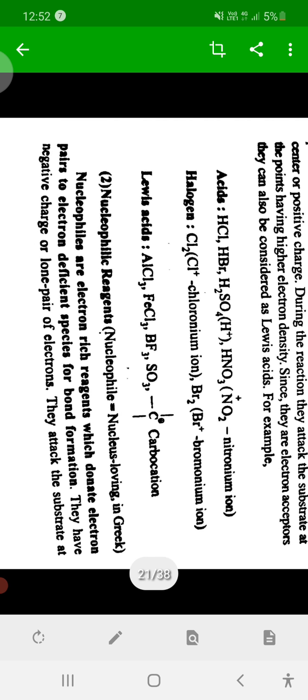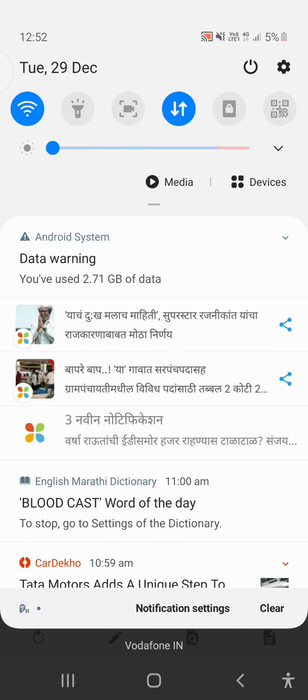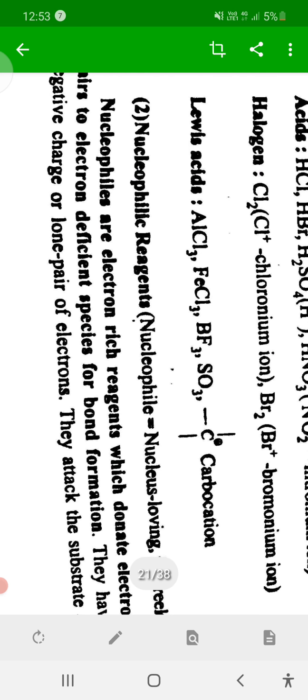Next is the nucleophilic reagent, or nucleophile, the opposite of the electrophilic reagent. Philic means affinity, so nucleophilic means affinity towards the nucleus. The nucleus is positively charged, so the reagent has affinity towards positive charge, which means it must have a negative charge.